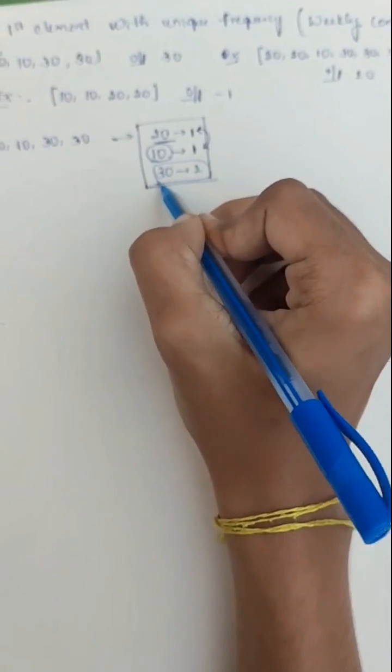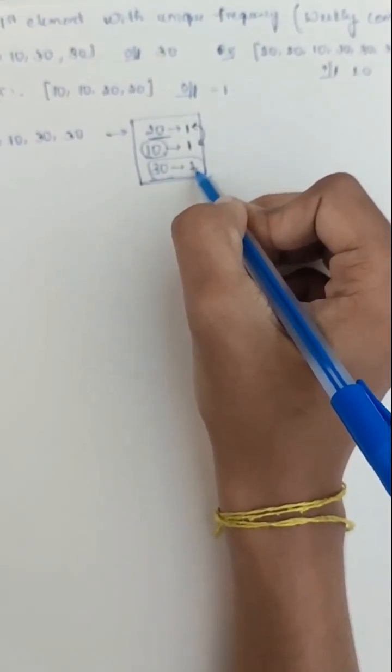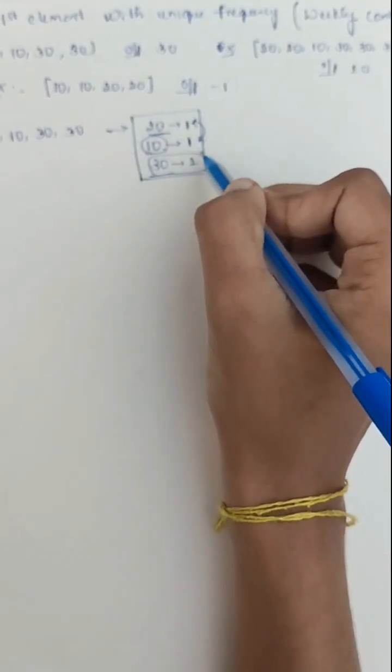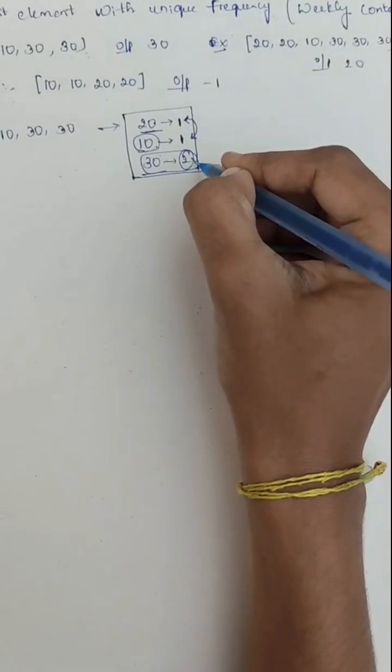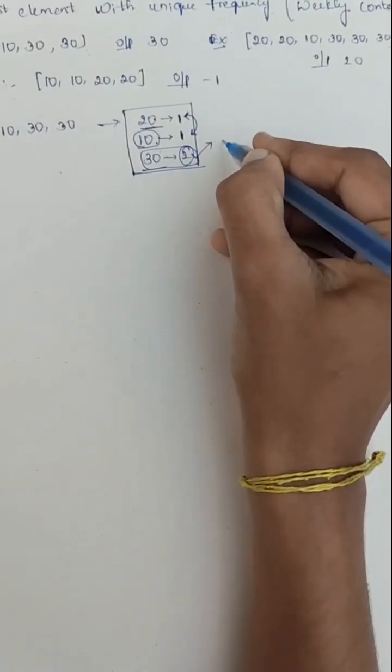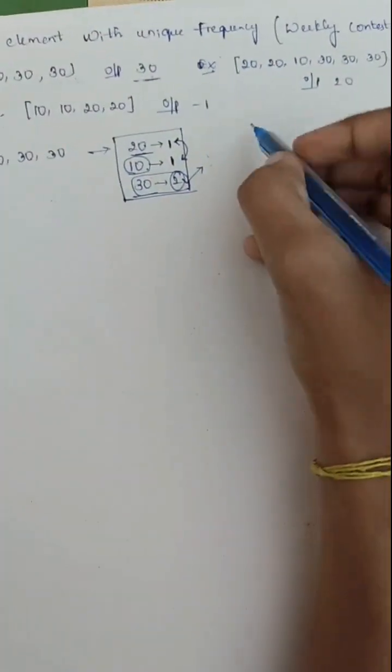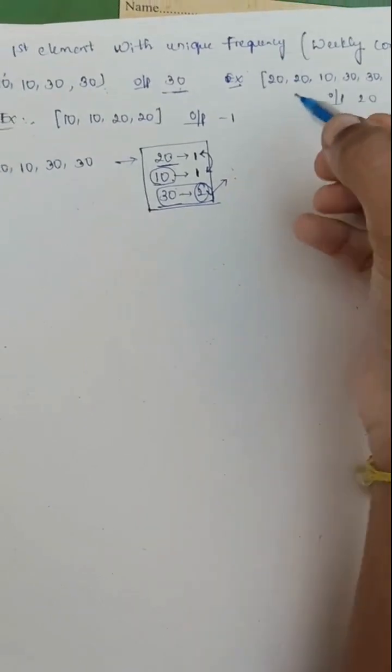If we consider 30, it is repeating two times, where none of the other elements are repeating two times, so it is the only such element, so the output here will be 30.